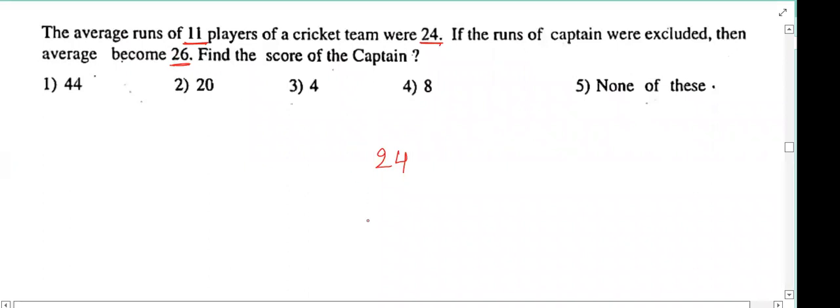Yes or no? Yes. Means now tell me, is the captain exiting with exactly 24 rupees, or less than 24 rupees, or more than 24 rupees?